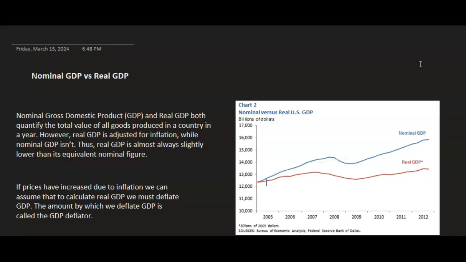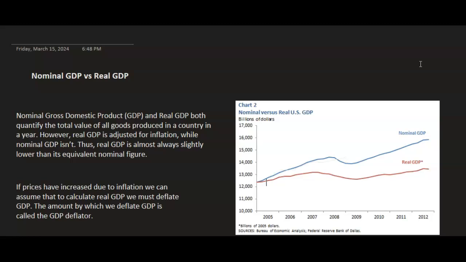We can use the GDP deflator to find the real GDP. Also, if we are given the real GDP and the nominal GDP, we can calculate the GDP deflator.